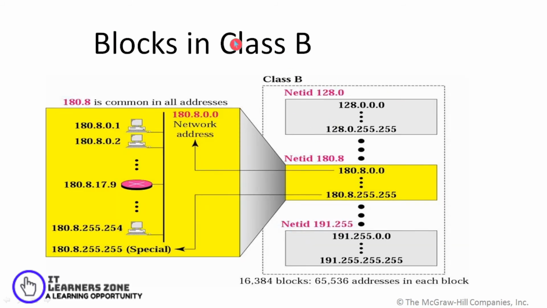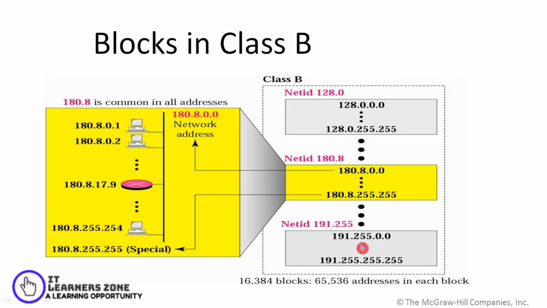Similar to class A, we have also divided the class B address. You'll be considering the first 2 bytes. Here 128.0 defines the net ID, and 0.0 defines the host ID. Your first block would contain the address 128.0.0.0. The last address of this block would be 128.0.255.255.